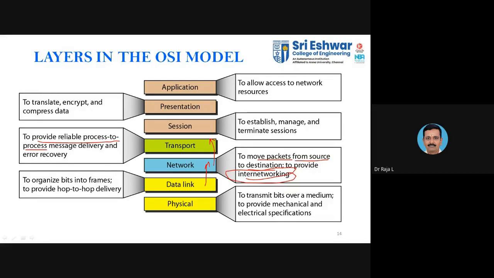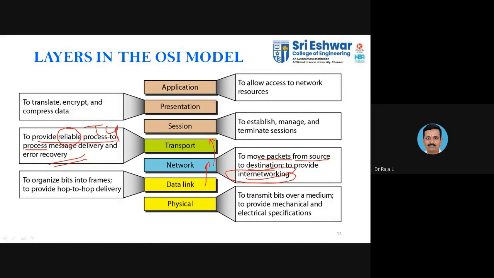It is a reliable process. The transport layer always provides reliable communication. This reliable communication comes with the help of TCP. TCP plays a vital role in reliable communication for message delivery and error recovery. Here you can recover the error in the transport layer.